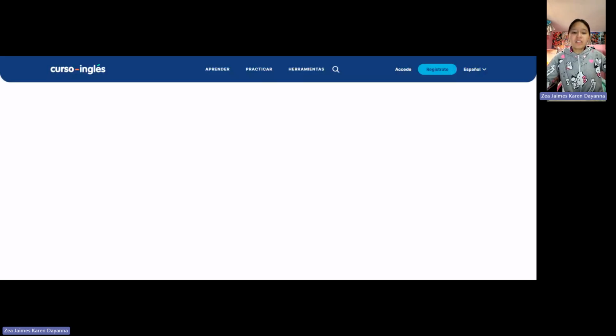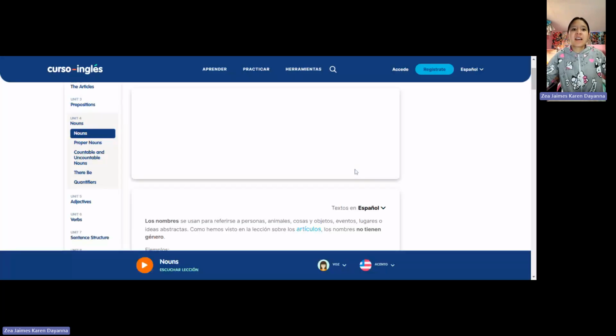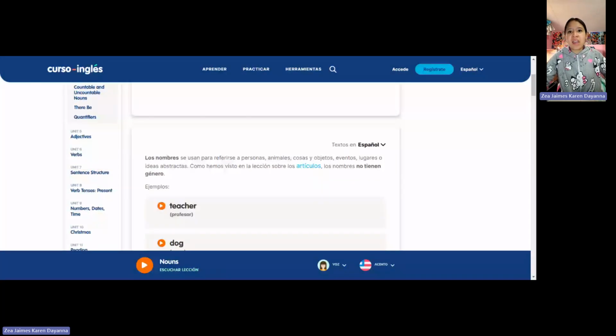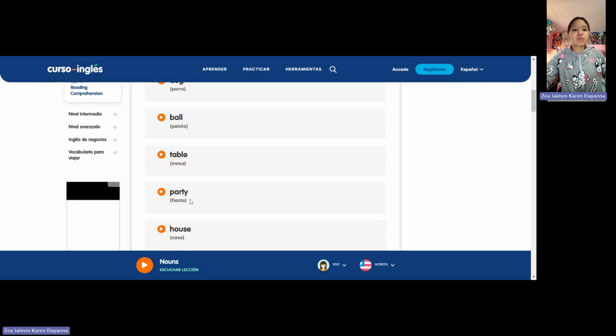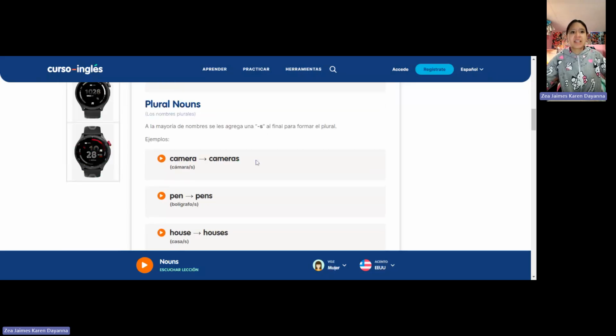Okay, when we use nouns, we use them to refer to persons, animals, things, objects, events, places, and abstract ideas. As we mentioned before in another lesson, nouns don't have a gender. For example, teacher, dog, ball, table, party, house, happiness. Let's continue with the plural ones.